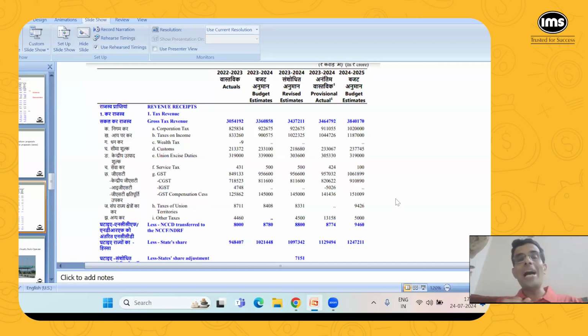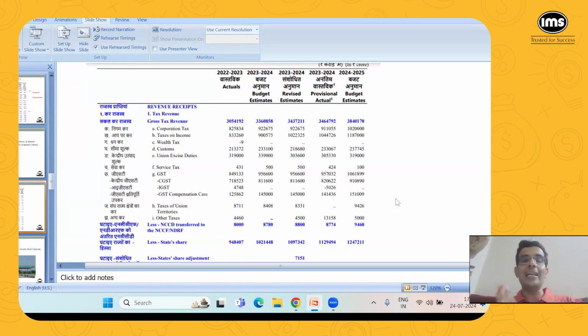Okay? So one concern which was raised by different state governments is that what if the amount of GST collection we get through that happens to be lower than what we earlier used to get? Okay, so we should be compensated for that. So that was one concern raised by state governments. So the answer to that is GST compensation cess.